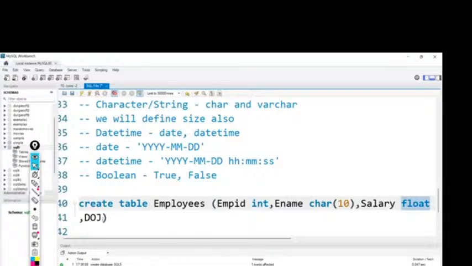So the concepts are clauses and operators, in which we have where clause, order by clause, limit clause, distinct clause, and some operators like and, or, not, range operator, membership operator, like operator.